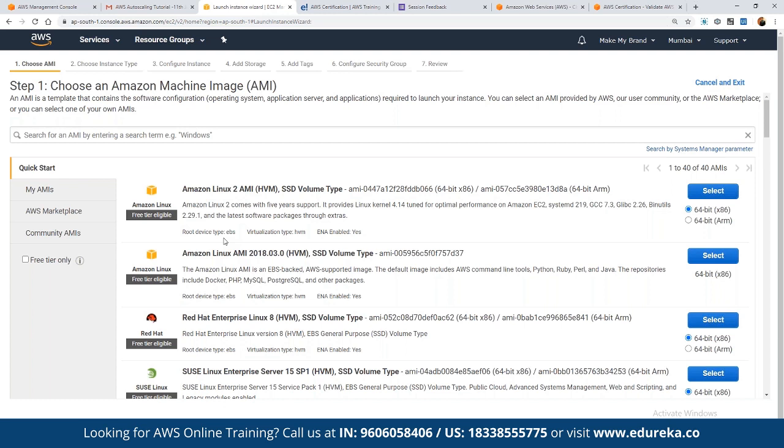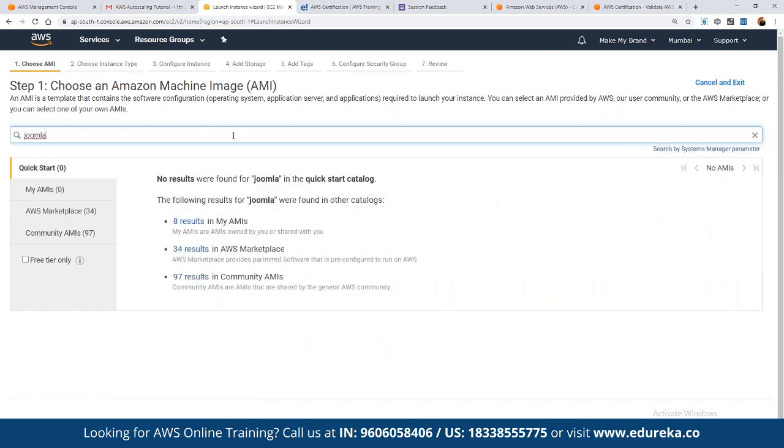and then we can choose the AMI. Now AMI is, as we are already well aware, something we can choose from. Suppose in this example we want to use a CMS-based AMI, then we can choose any CMS-based AMI, right? For example, here we have results in the marketplace. So we can choose any of the AMIs, as in we can choose community AMIs, which, as we have already discussed, are already license free.